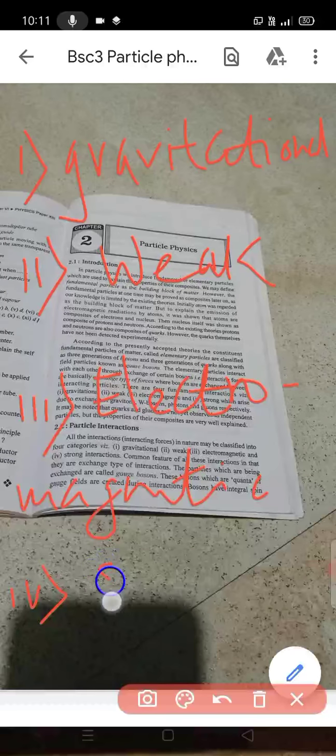Second is the weak interaction. Third is the electromagnetic interaction. And fourth is the strong interaction. These are the 4 interactions between the elementary particles.